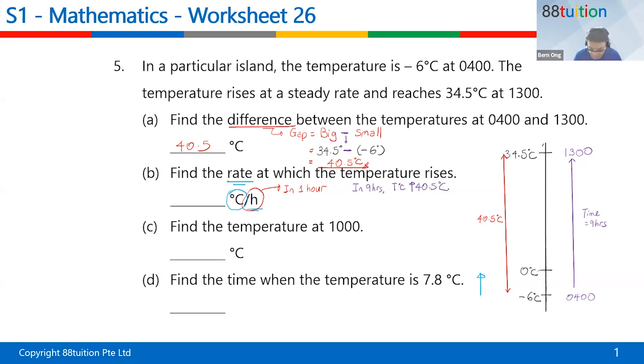How about in 1 hour? Because the question is looking for per hour, so the temperature will go up by how much? So 9, how do I get to 1? 9 divided by 9 gives you 1. What must you do down here? Divide by 9, right? That's the beauty of rate. Whatever you do on one side, you do on the other side. So 40.5 divided by 9 will give you, drum roll, woohoo! It will give you 4.5.